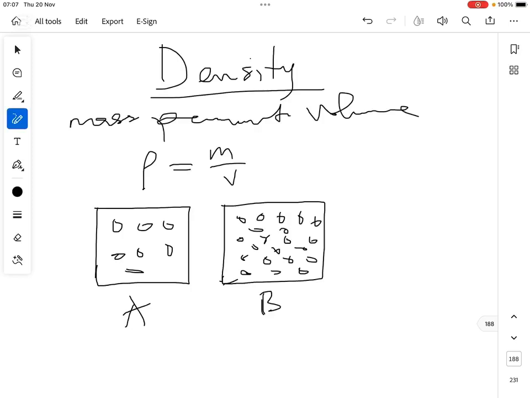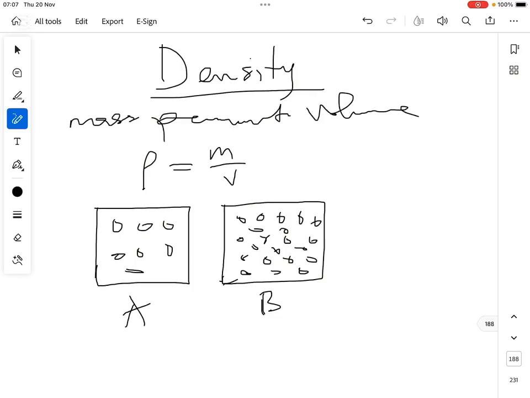All right, so which of them will you say has a higher density? Assuming that those particles are the same, we mean mass over volume. Remember that mass is defined as the amount of fundamental particles contained in a substance. And by fundamental particle, we mean amount of atom, amount of molecule, amount of ion.